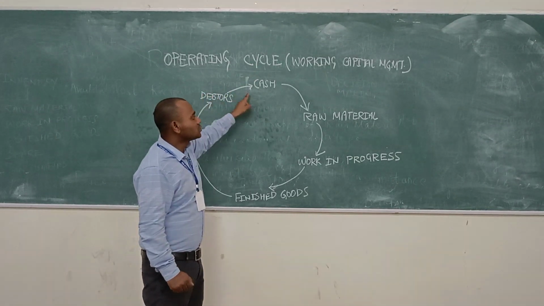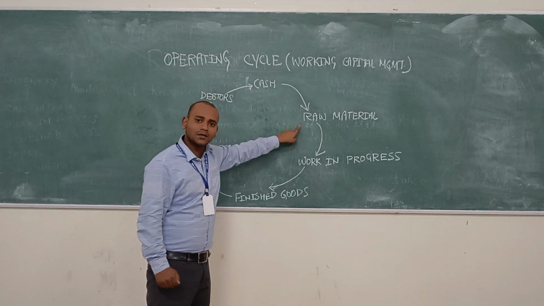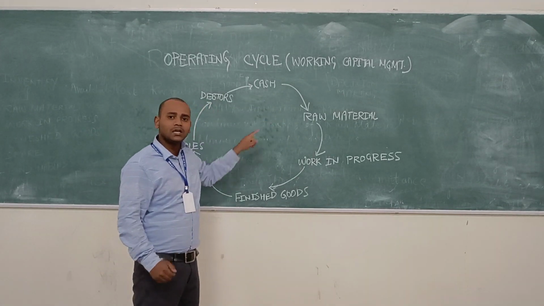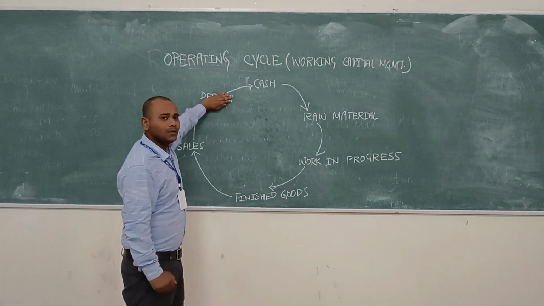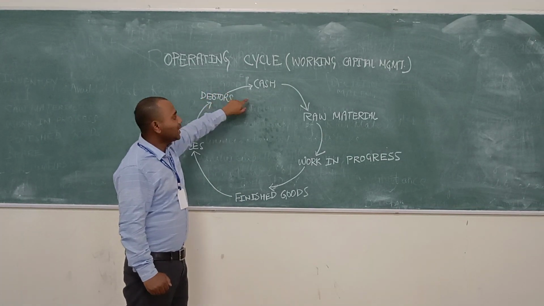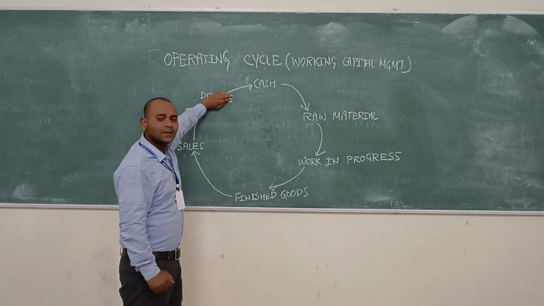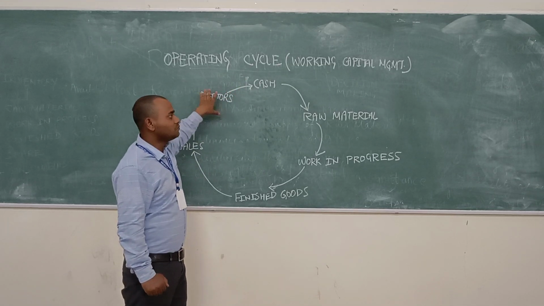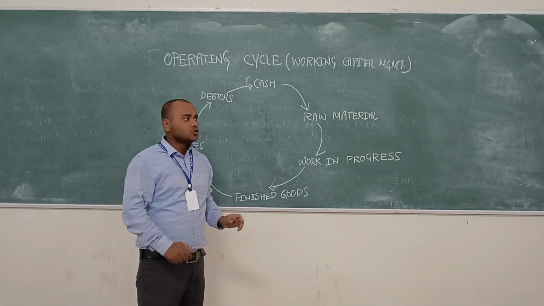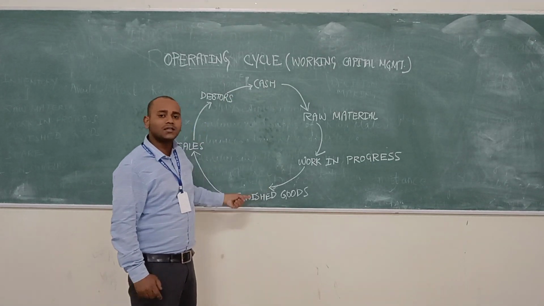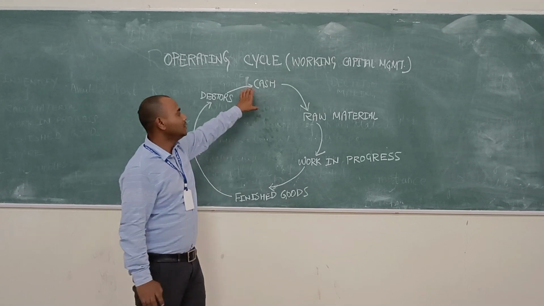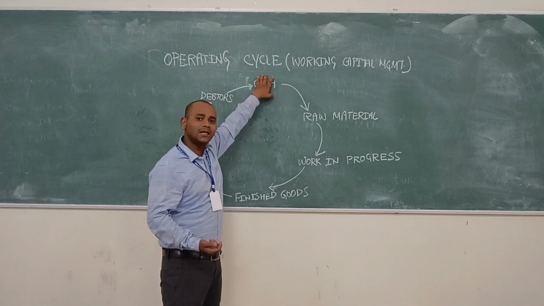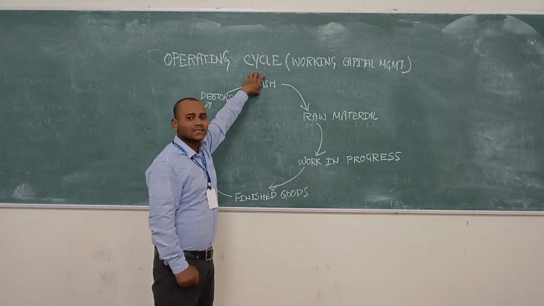Again this process is followed by other customers, the same thing happens, but debtors should not always be maintained. If many times the restaurant owner sells goods on credit, then the business will be in loss. So the operating cycle states that whatever money is invested in the form of cash, how much time it takes to get back this cash.